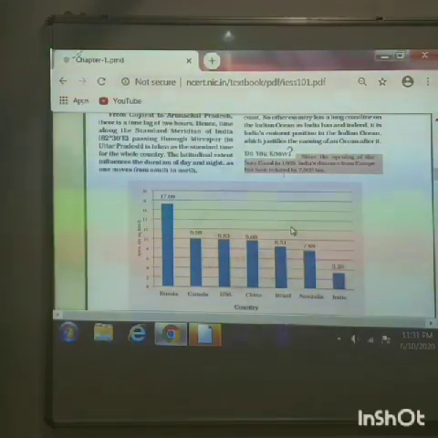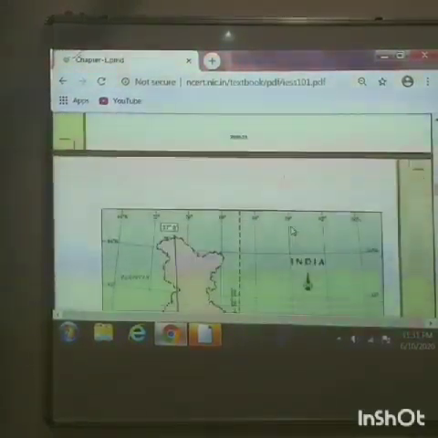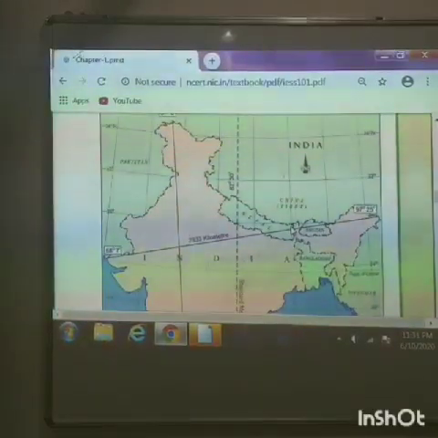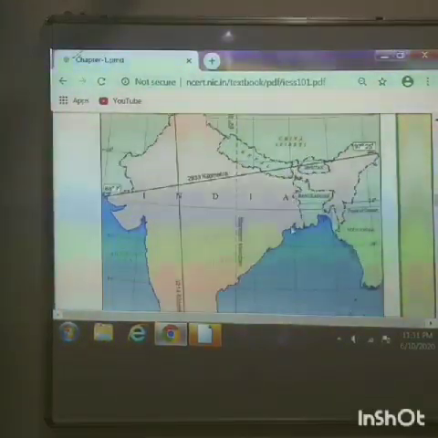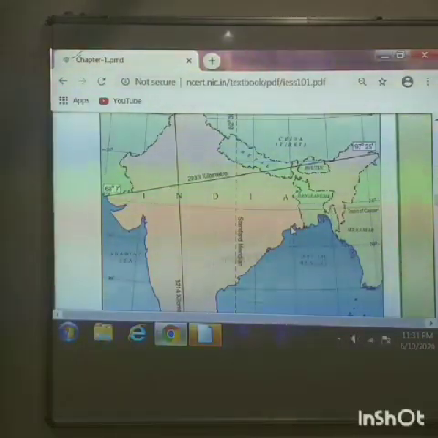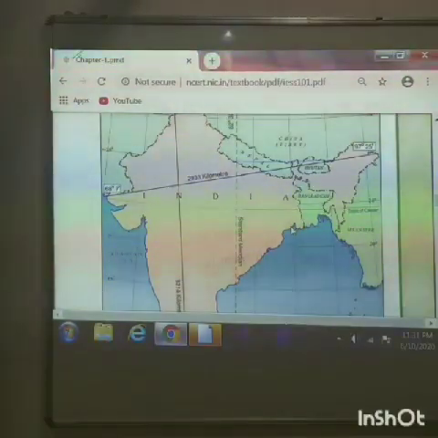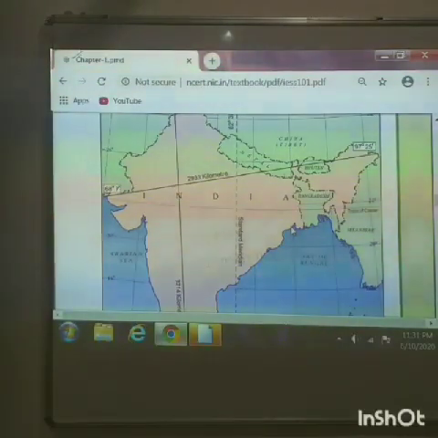Let us know more about the timeline. Here you can see a country, India. Now, let us discuss the timeline of India. Indian Standard Time: how has it been calculated? In what way is it compared to other countries? How is the differentiation seen? And how do we get the same timings all over the country?